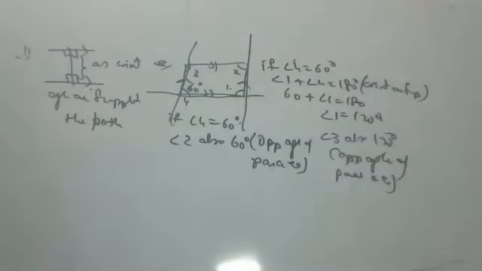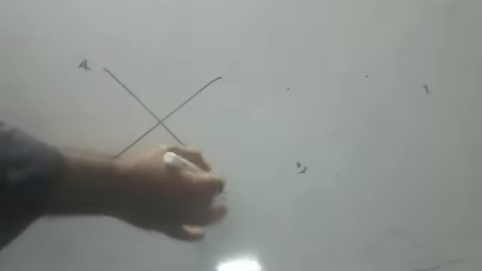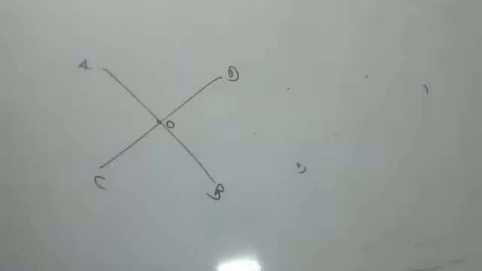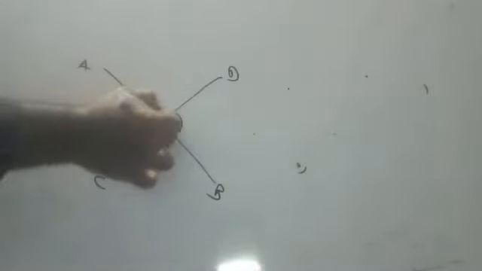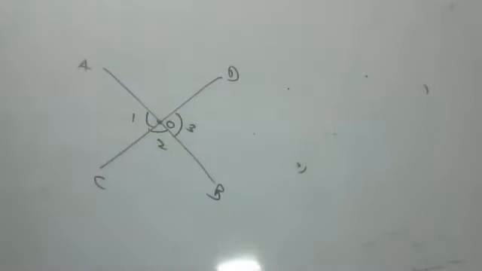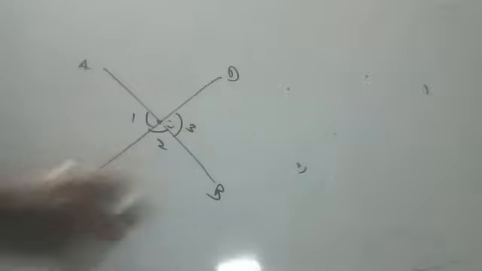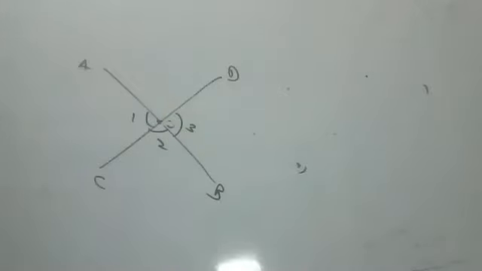12th sum is over. Next one: two lines AB and CD intersect at O. Please see, children. This is A, this is B, this is C, this is D. They both are intersecting at O. Angles AOC, COB, BOD: angle 1 plus angle 2 plus angle 3 is equal to 270. Find the individual angles AOC, COB, DOA.